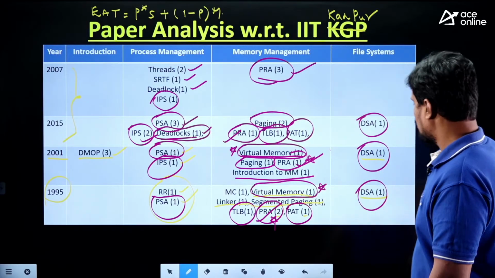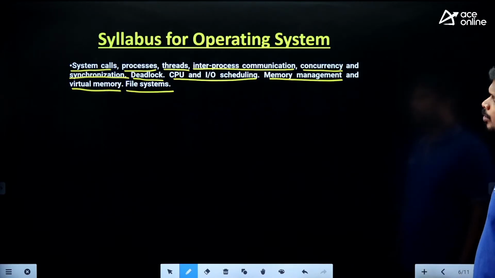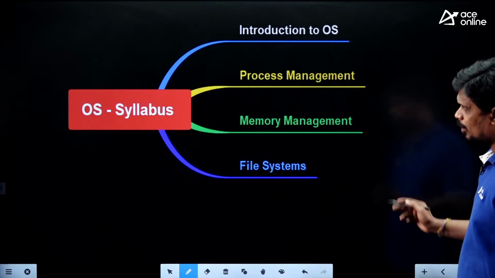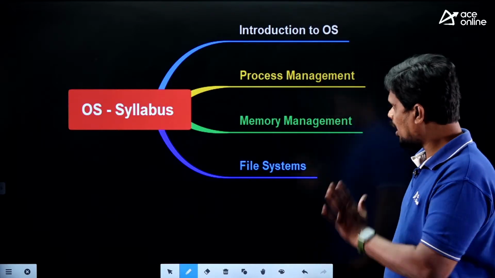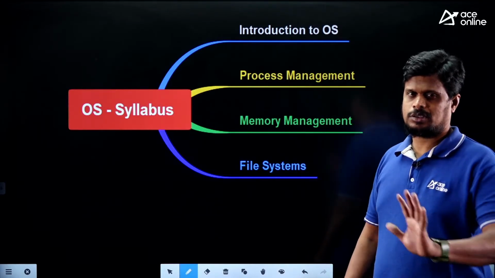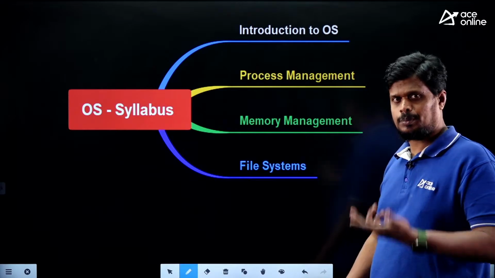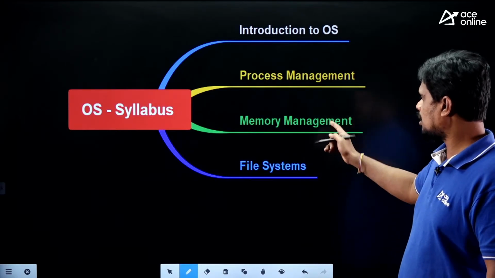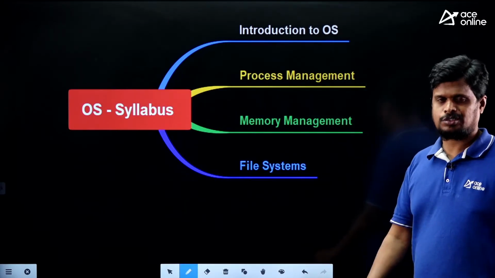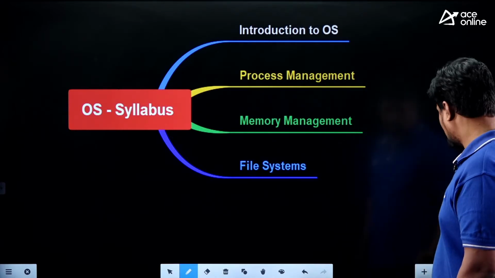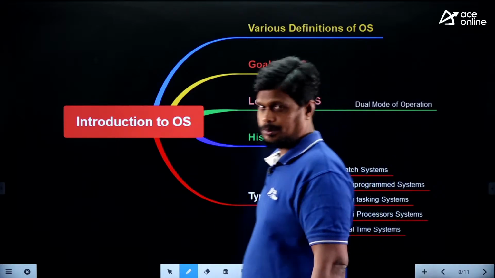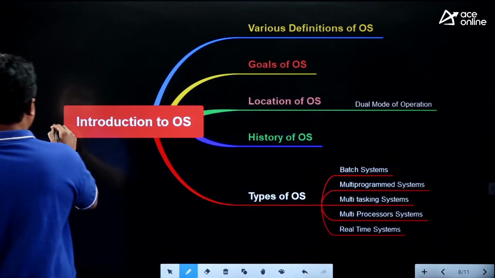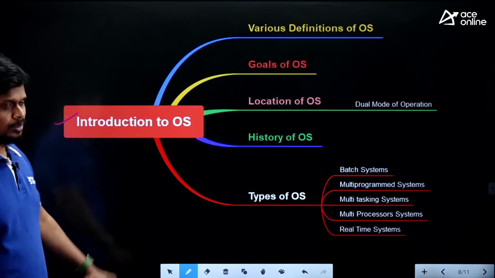Okay, right. So next, coming to the syllabus we are going to see. This is the syllabus I told you already. Simply I can say the entire operating system syllabus is 4 topics: introduction to operating system, process management, memory management, and file systems or else file management. So if we consider topic-wise, the main topic and the corresponding subtopics, this is my first topic which is introduction to operating system.